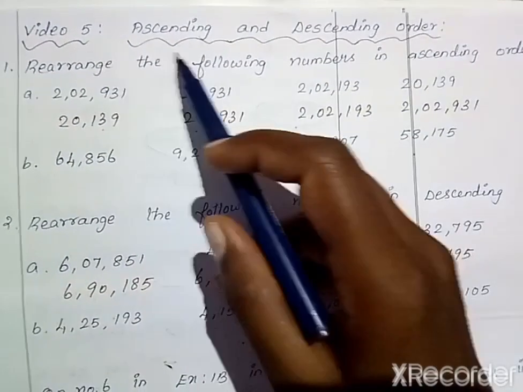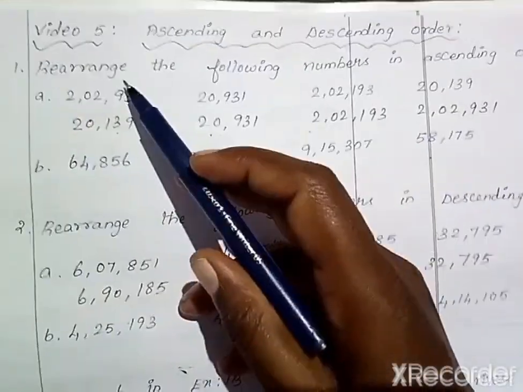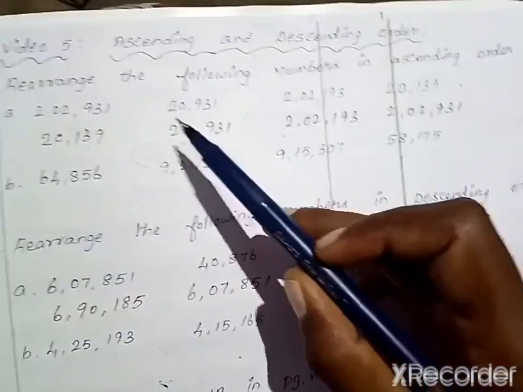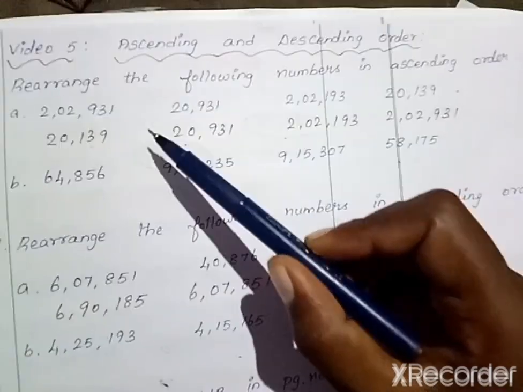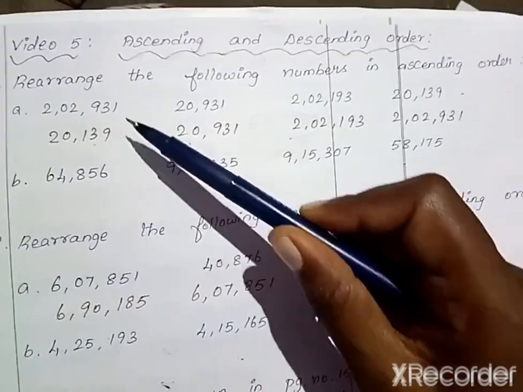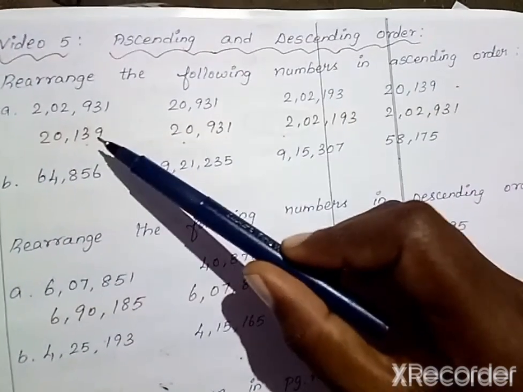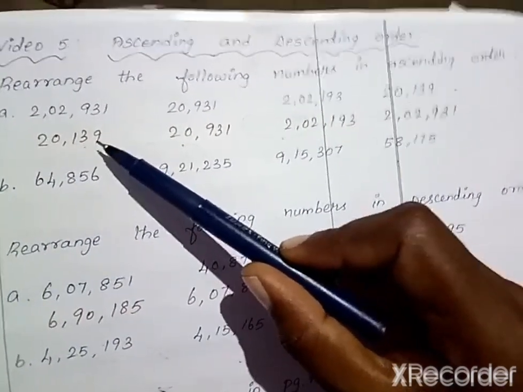Then video 5 is, we have discussed about ascending and descending order. In that first question is rearrange the following numbers in ascending order. Ascending order means you have to arrange the given numbers from small to big. Here a set of 4 numbers are given. So we have to arrange these numbers in ascending order.